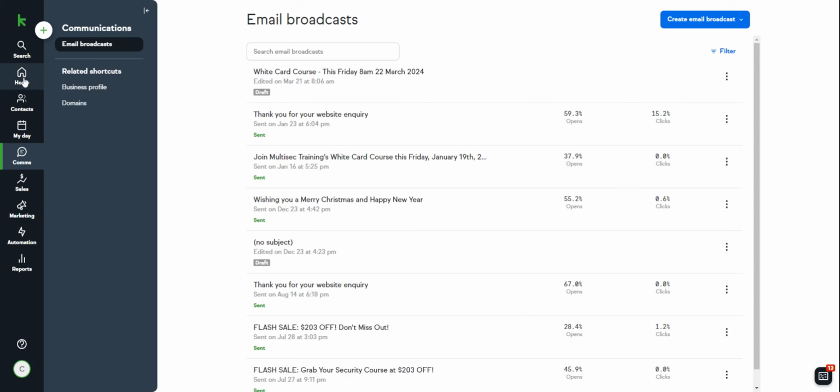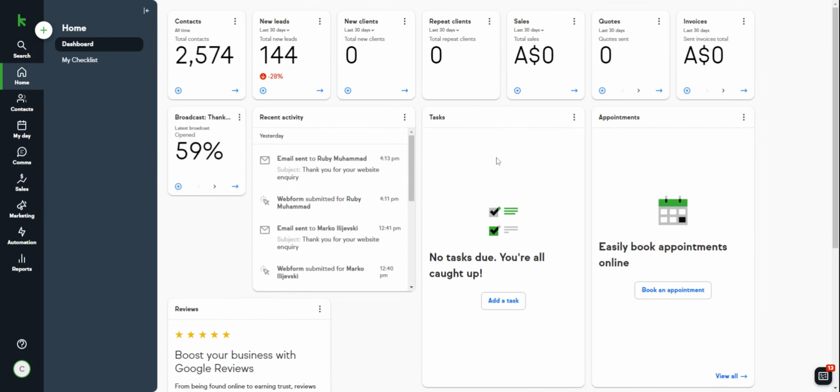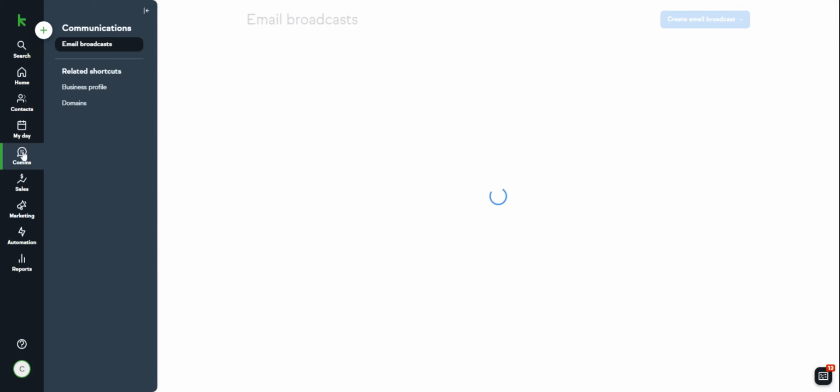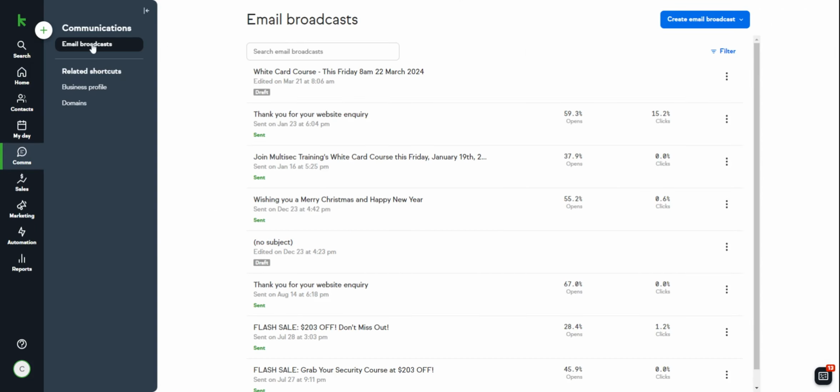So how I got here is when you go into Keap for the first time, you land in home. So if you go down to comms and you go up to email broadcast, you can see it's here. Now it looks like you've already started one, Friday 8 a.m. 22nd of March. So I'll just leave that one, but I'll use this one.